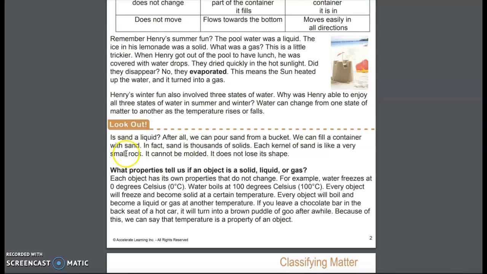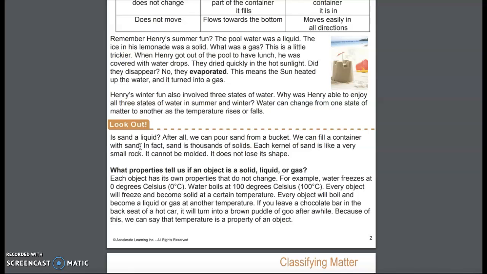And it says, look out! Is sand a liquid? After all, we can pour sand from a bucket. We can fill a container with sand. In fact, sand is thousands of solids. Each kernel of sand is like a very small rock. It cannot be molded. It does not lose its shape.